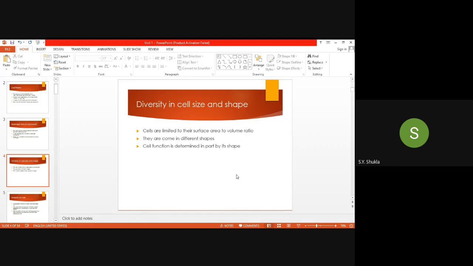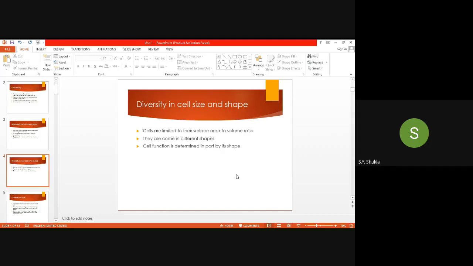Okay, then they come in different shapes. Cells are limited by their surface area to volume ratio, and they come in different shapes. It can be hexagonal, depending upon where the cells are present or what their function is. Depending upon that, their shapes are decided. The cell function is determined in part by its shape. I already told you this. The basic cell function depends upon its shape.